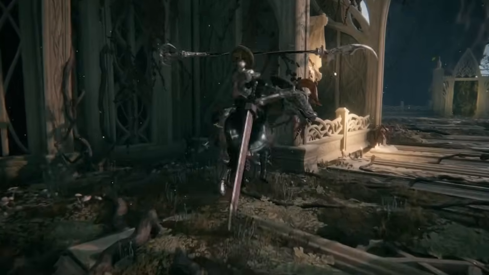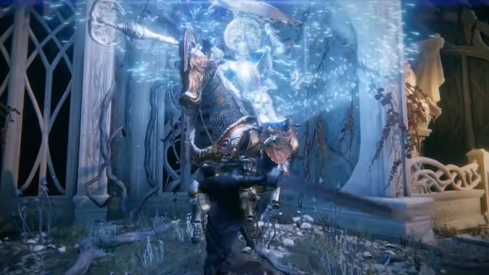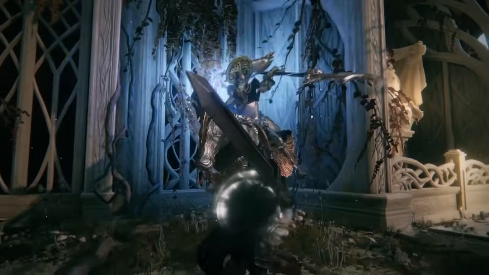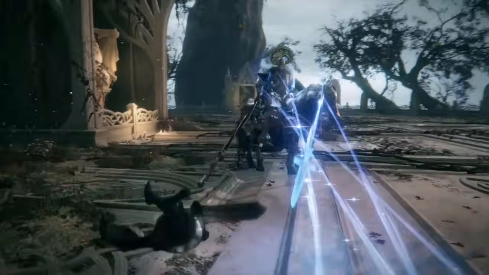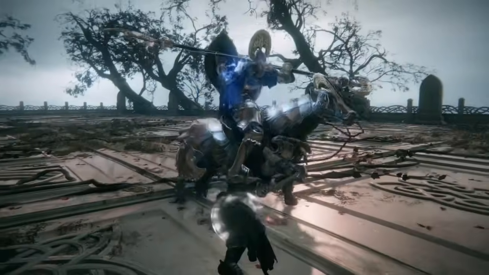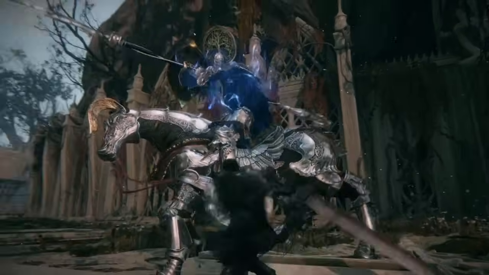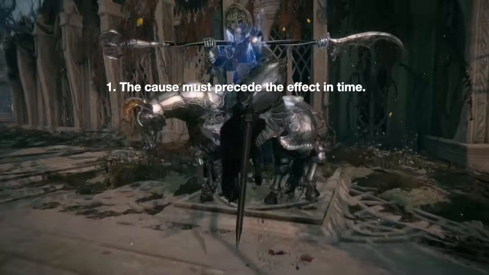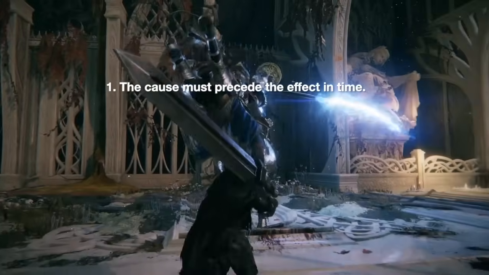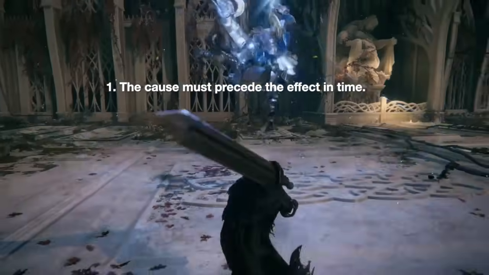If I press a button on my controller and the character on screen swings their sword, then that is causality. The pressing of the button caused the effect of my character's sword swing. The philosopher John Stuart Mill's criteria for inferring causality is thus: 1. The cause must precede the effect in time. A must happen before B.